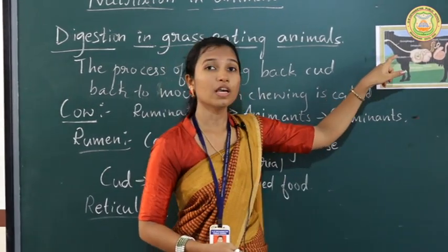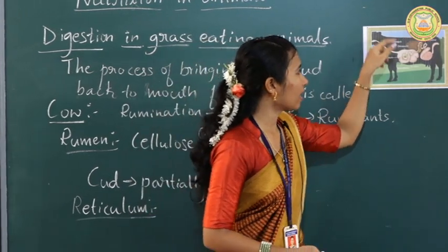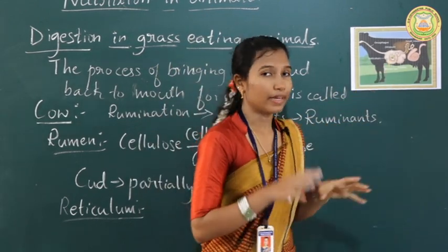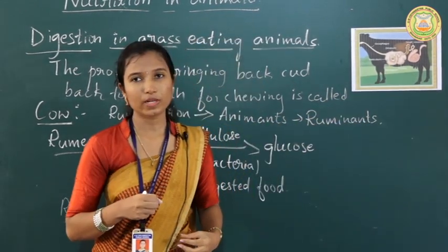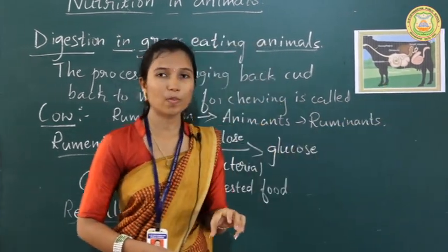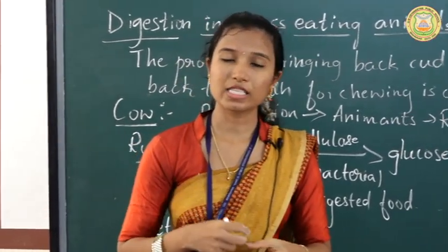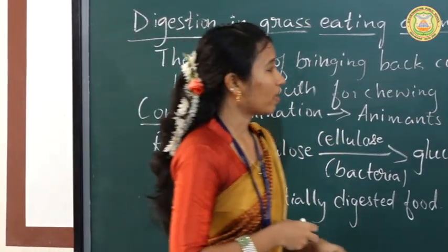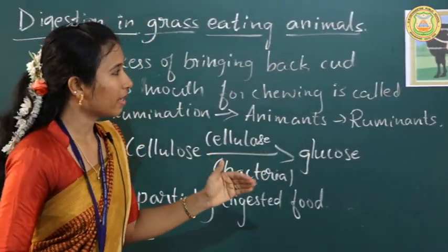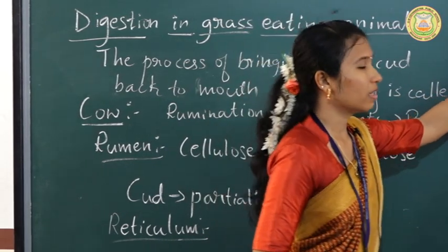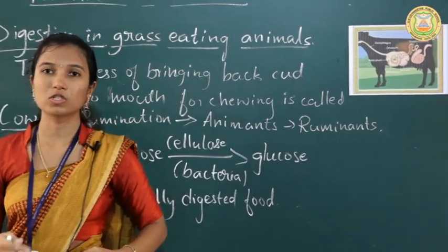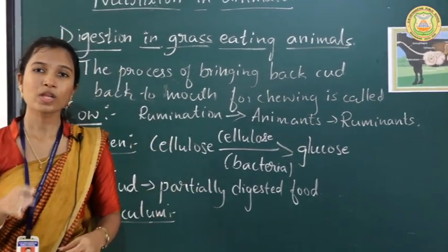That process is called rumination. Next, the cud moves to the third chamber, the omasum, where absorption of water takes place. Next it goes to the fourth chamber, the abomasum, which produces acid. That acid kills the bacteria, and the digestive juice present in the abomasum digests the food. Next it goes to the small intestine, where all the food components are absorbed. So that's how digestion takes place in the cow.